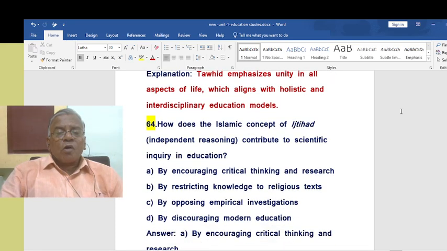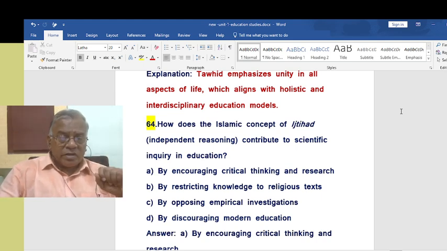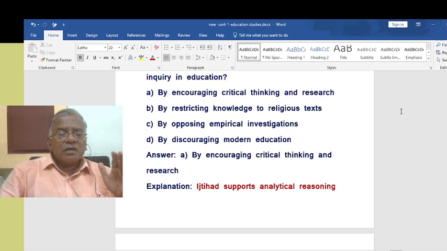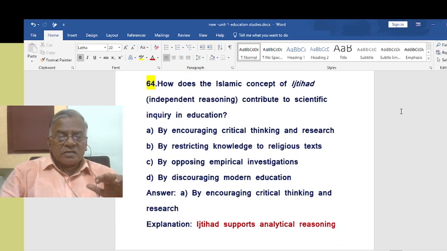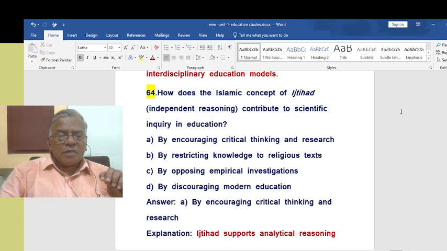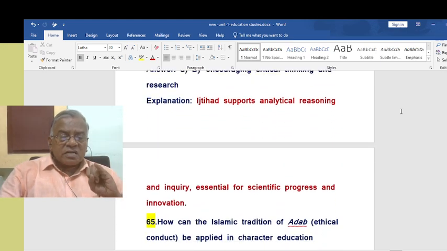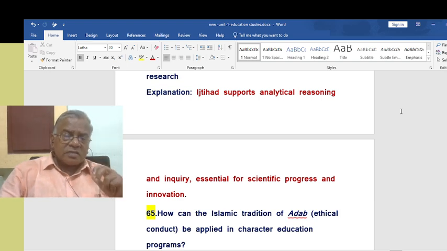How does the Islamic concept of Ijtihad, independent reasoning, contribute to scientific inquiry in education? That is by encouraging critical thinking and research. That is the concept of Ijtihad. Ijtihad supports analytical reasoning and inquiry, essential for scientific progress and innovation.